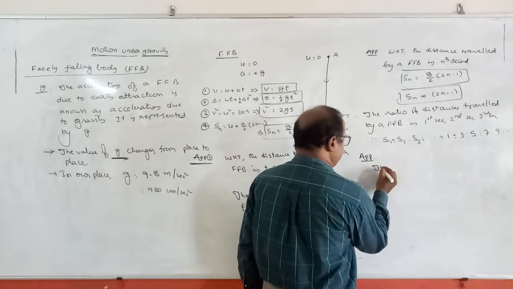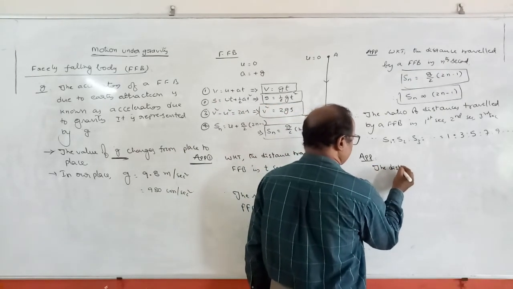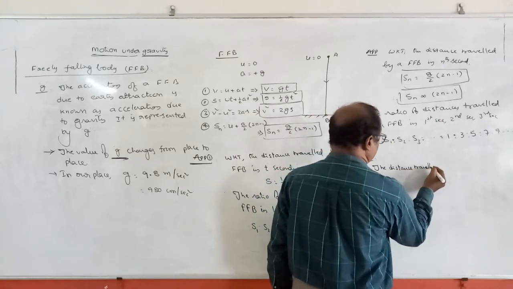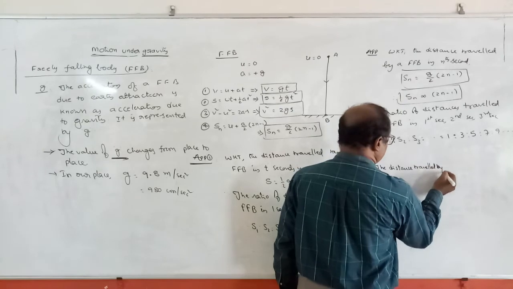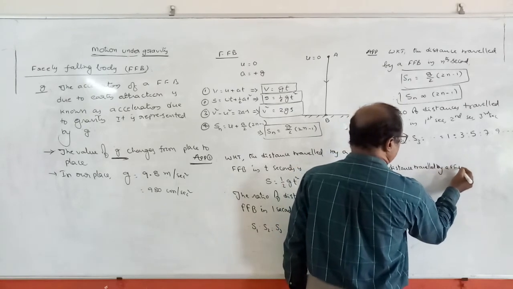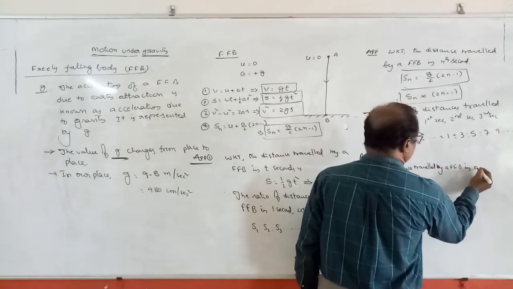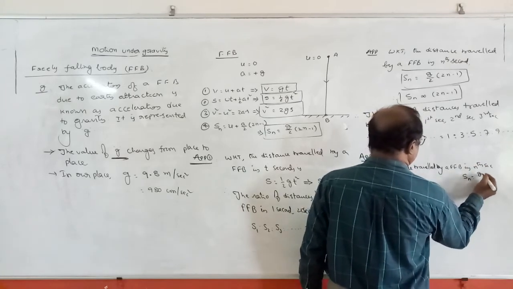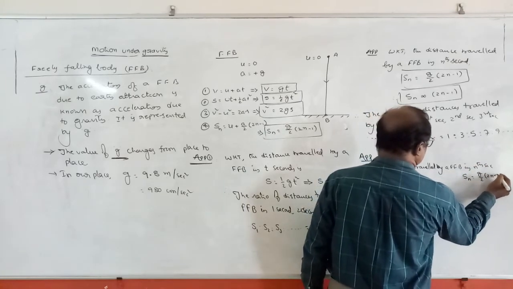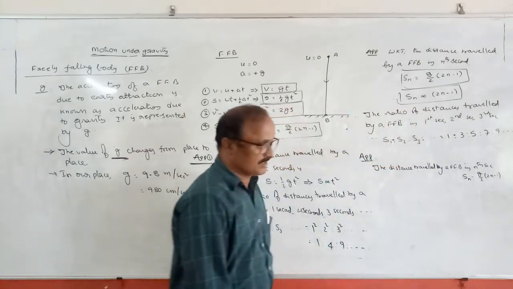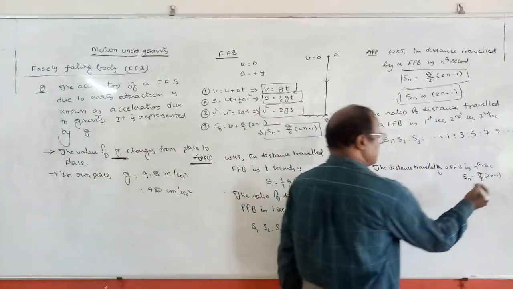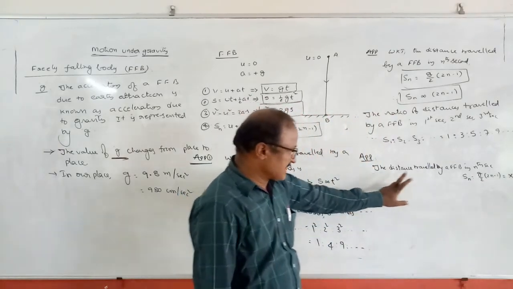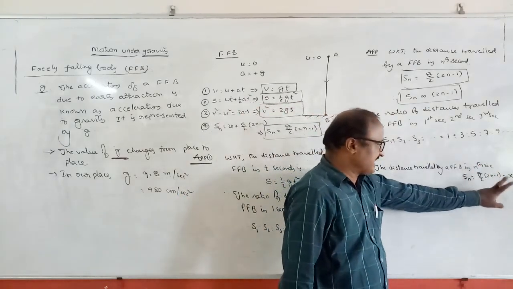The distance traveled by a freely falling body in the nth second, Sn, formula is g by 2 into 2n minus 1. Suppose this Sn is equal to x. Let the distance traveled by a freely falling body in the nth second be given by x.